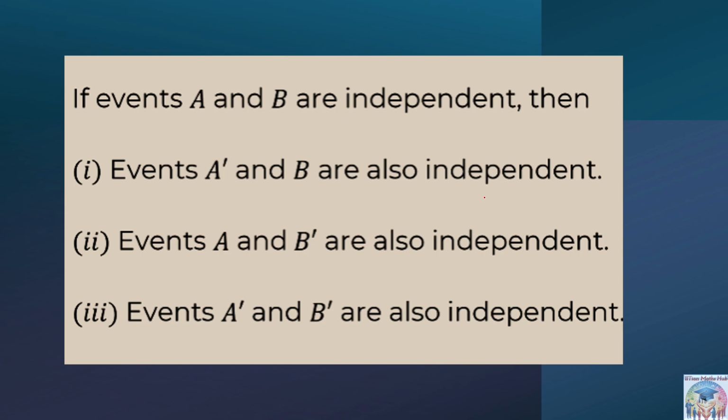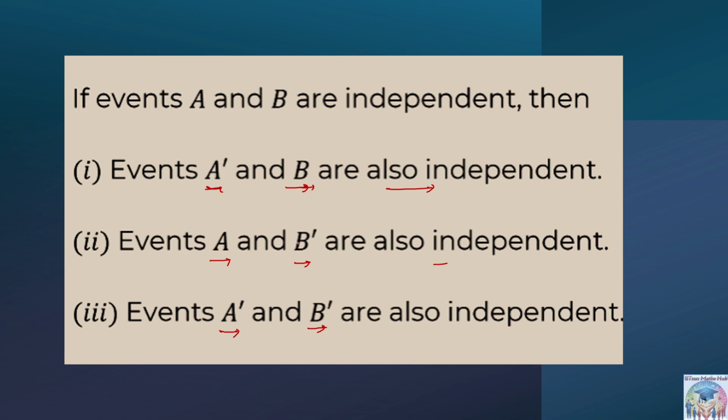Okay. Next thing is, if events A and B are independent, then complement of A and B are also independent. Right. These are the further points that we can conclude: if A and B are independent, complement of A and B are also independent. A and complement of B are also independent, and complement of A and complement of B are also independent.